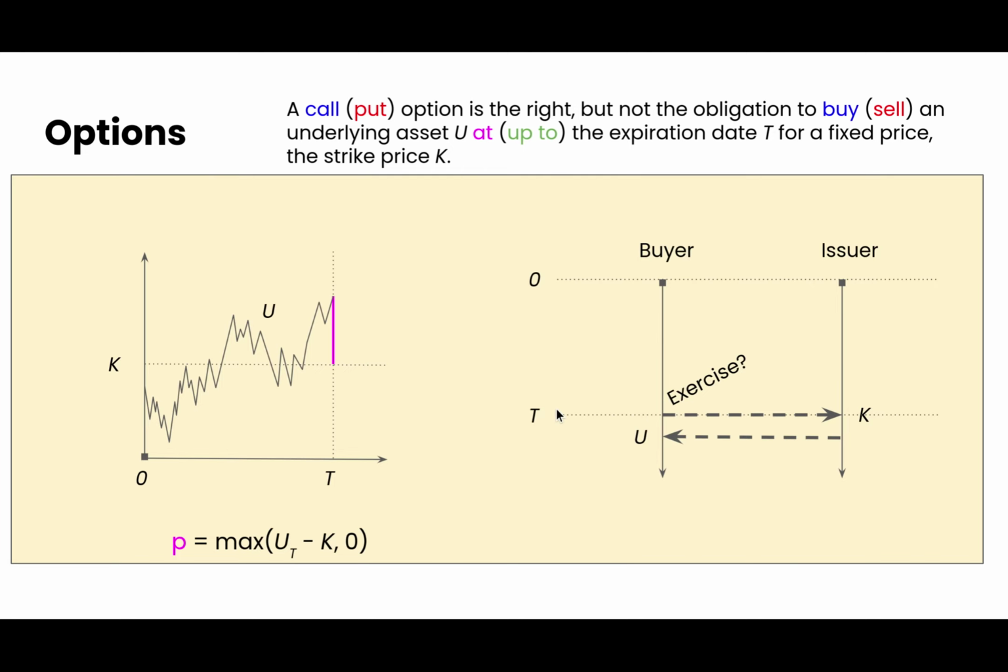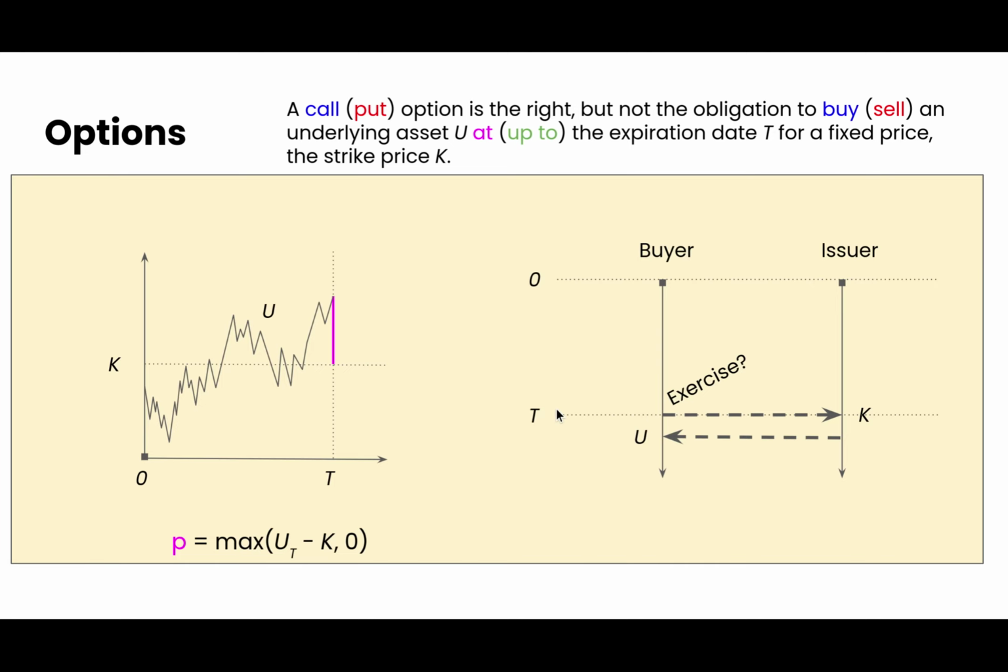The diagram on the right-hand side shows the exchange of the underlying at time T for the price K. The buyer has the choice to exercise the option or not. In the diagram, a European option is shown. For an American option, the buyer can exercise the option up to the expiration date T. The buyer has to find the optimal time up to the expiration date for exercising the option.